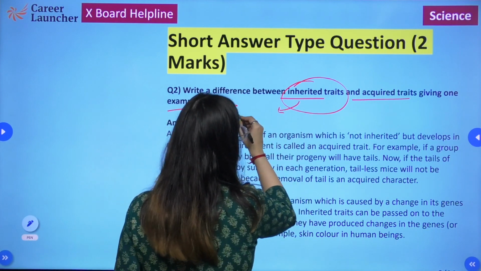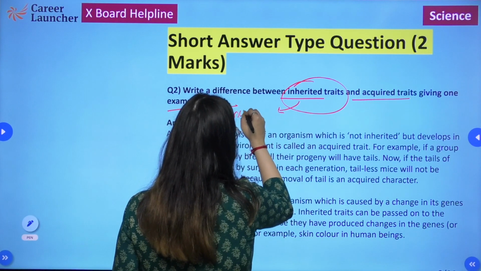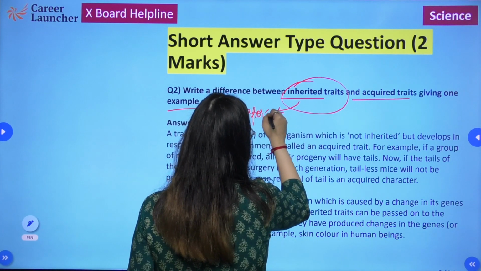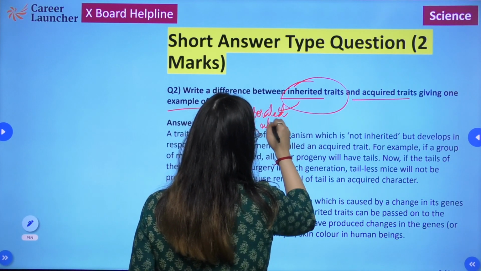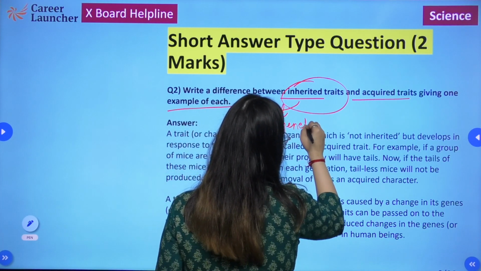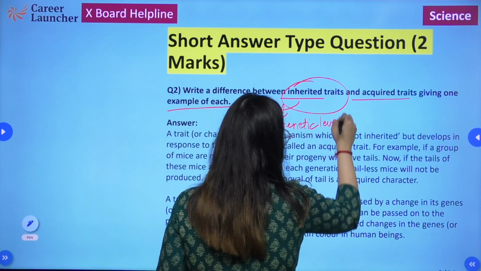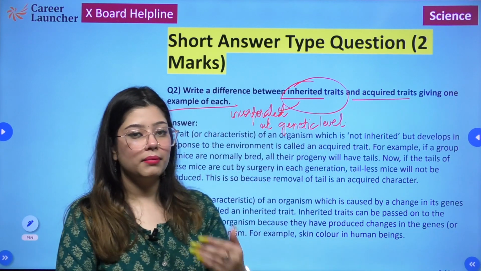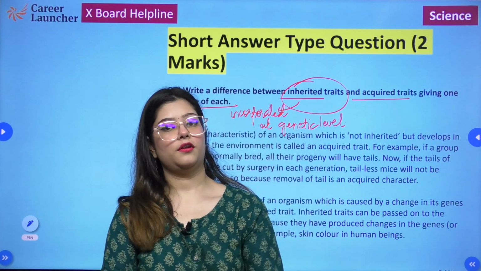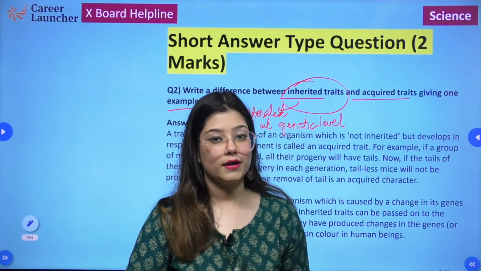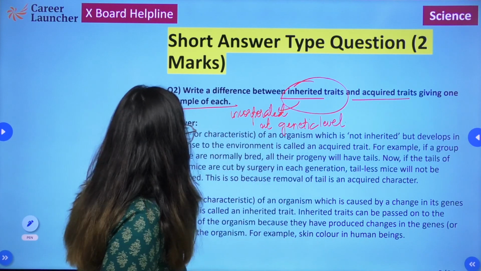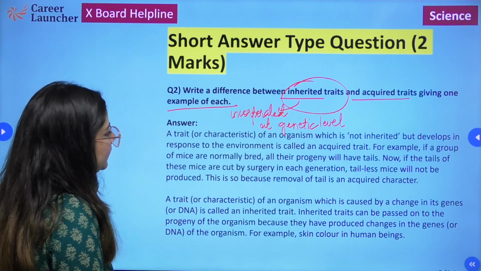So inherited traits are incorporated at the genetic level, and that is why they can be inherited through the generations. They can be passed on from one generation to another. So let's have a look at the answer.